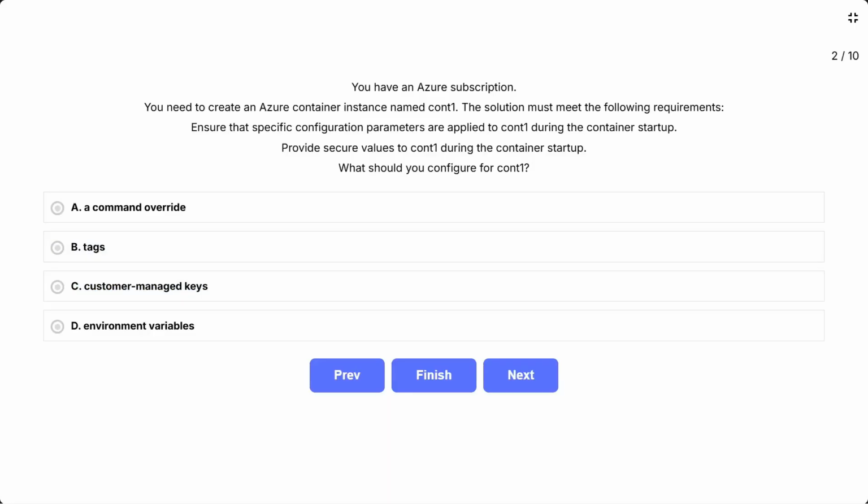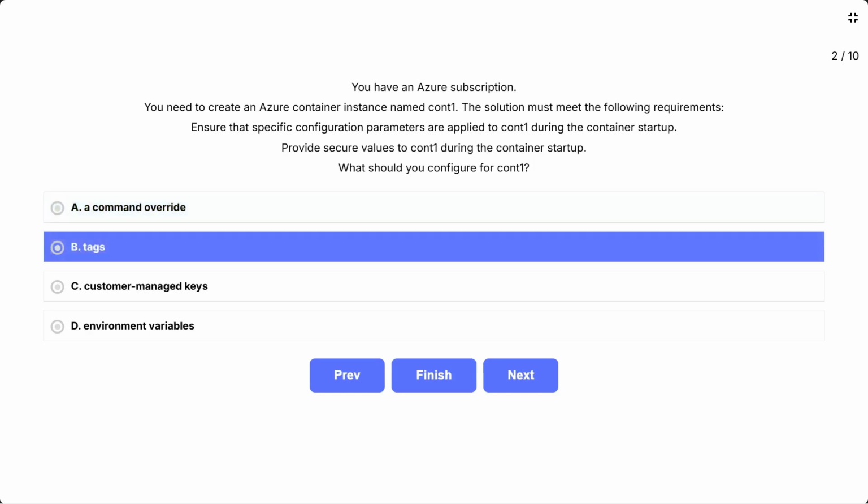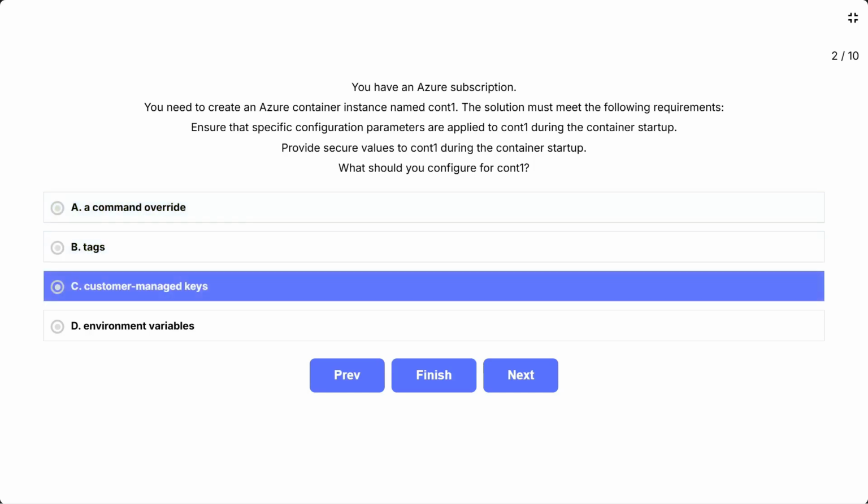Question 2. You have an Azure subscription. You need to create an Azure container instance named Cont1. The solution must meet the following requirements. Ensure that specific configuration parameters are applied to Cont1 during the container startup. Provide secure values to Cont1 during the container startup. What should you configure for Cont1? The options are A. A command override, B. Tags, C. Customer managed keys, D.